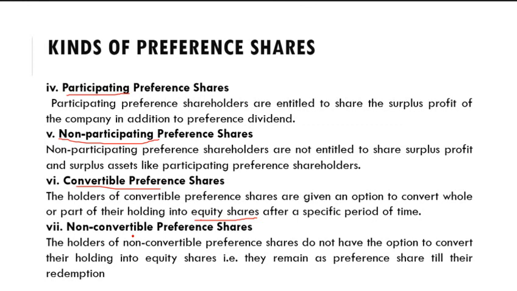They remain preference shares till their redemption. So these shares cannot be converted to equity shares.